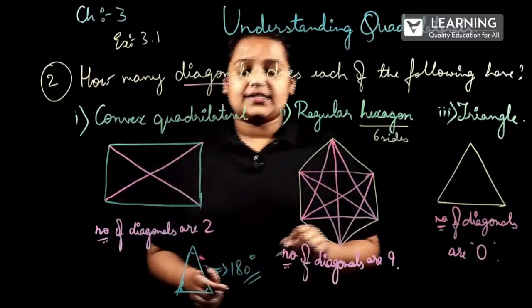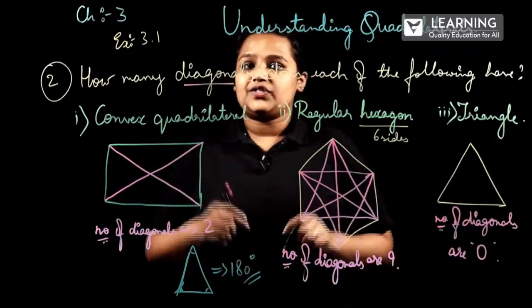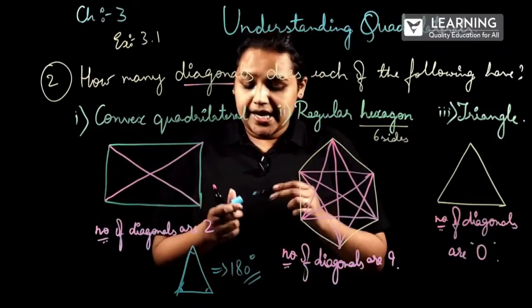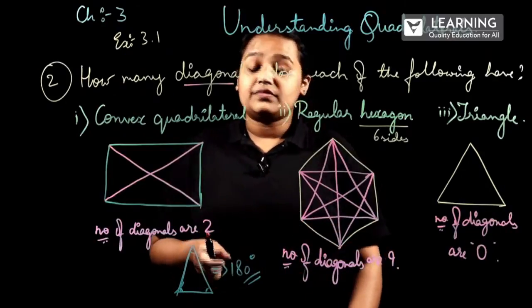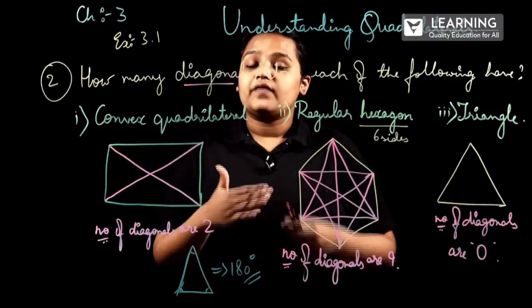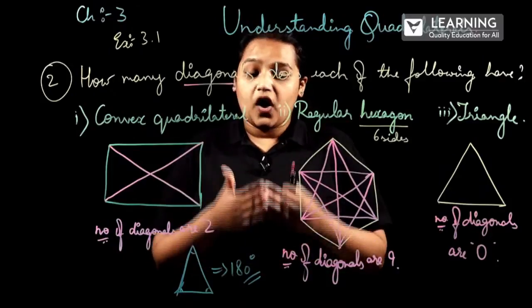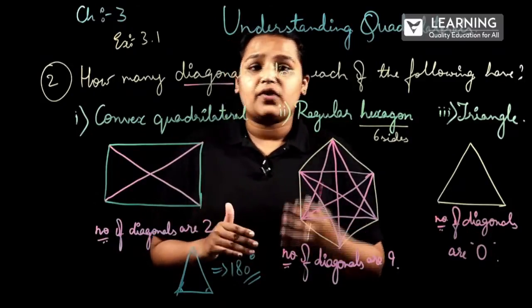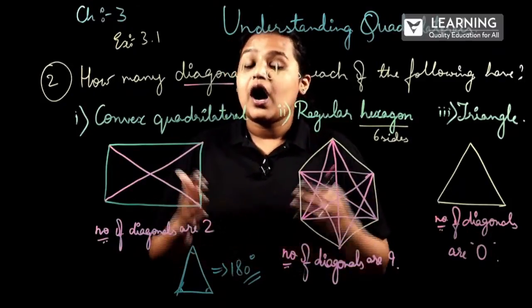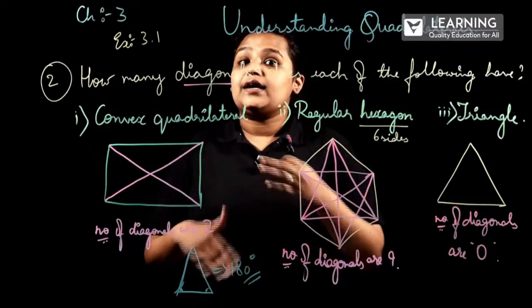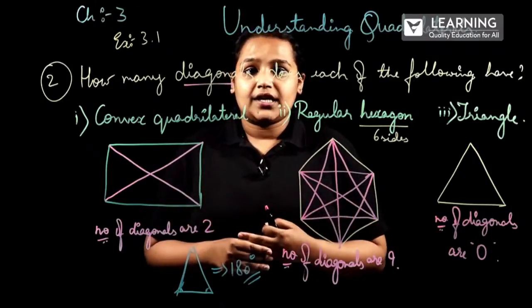So, this is the angle sum property of the triangles. Next is exercise problems I'll be taking up to show the sum properties of not only triangles, even for other quadrilaterals also, how to find the remaining angles.